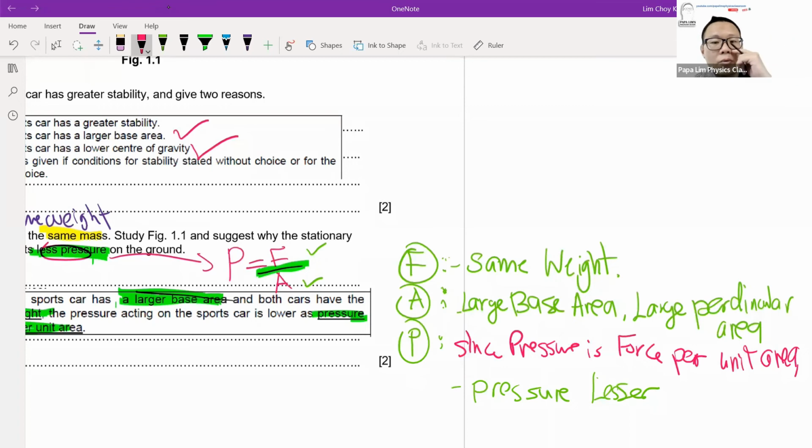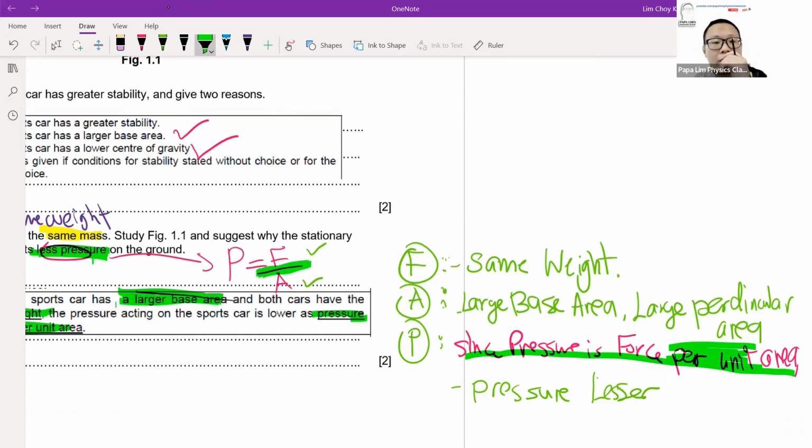So why do I want to write this red color word? Okay, this red color here will imply the use of the word division or divides. Remember, we will not want to use the word divide or division, because division is a mathematical treatment for it. But what the question wants is explanations. So in terms of explanation to explain division, we always like to use the words force per unit area to tell the marker that we as students actually know it is force divided by area.